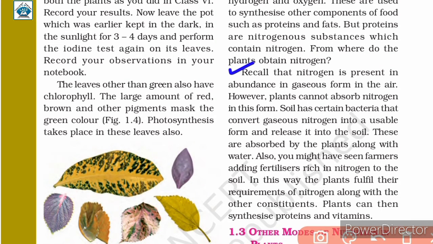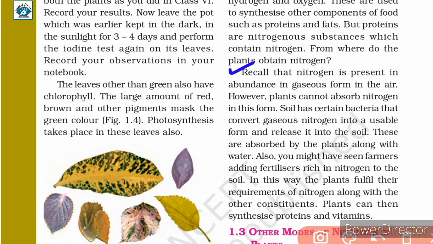You all have studied about the composition of air. Nitrogen is present in large amount in the air, but plants cannot consume the nitrogen directly from the atmosphere. The soil often contains some bacteria which are capable of converting the nitrogen into nitrates, which can be used by the plants.